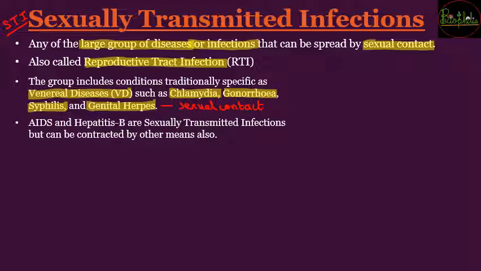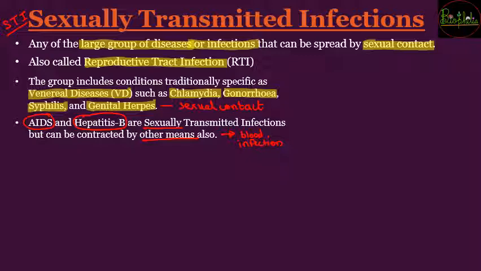Whereas the other two diseases, that is AIDS and hepatitis B, are spread by sexual means as well as other means. So what are these other means? Other means can be infected blood. If infected blood goes into another person, the second person can have this disease without sexual contact as well.